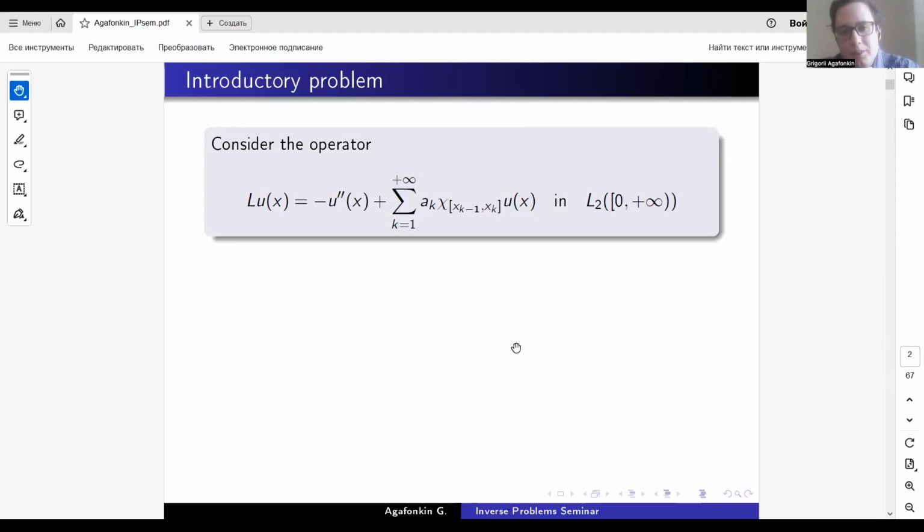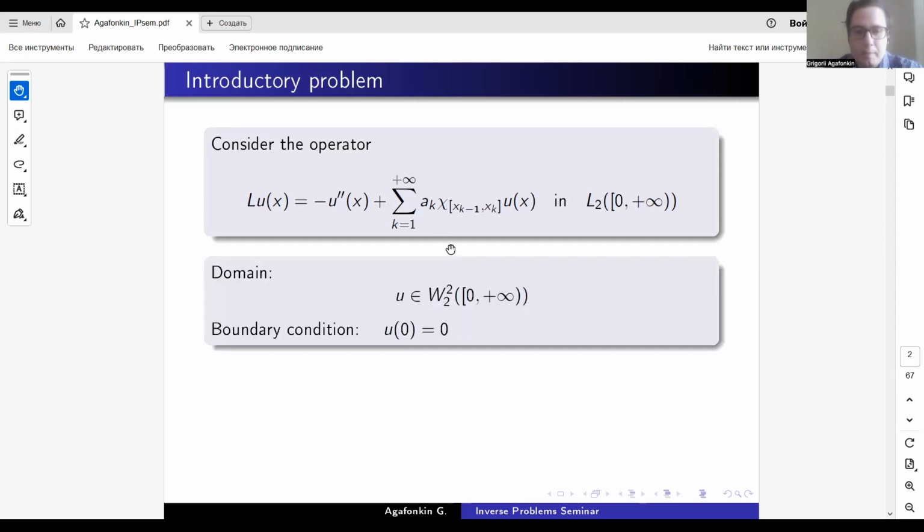We'll consider first the operator given by the formal expression in L2 on the half line from 0 to plus infinity, with the potential being the infinite sum of some indicator functions of the intervals from x_{k-1} to x_k with some real coefficients a_k, on the natural domain being W_2^2 on the half line, the Sobolev space, with the boundary condition at 0 being Dirichlet boundary condition.